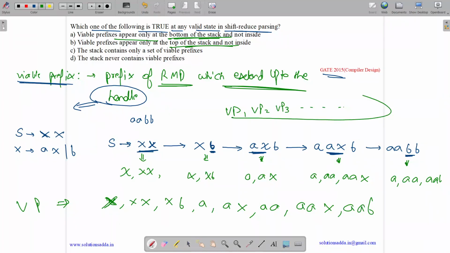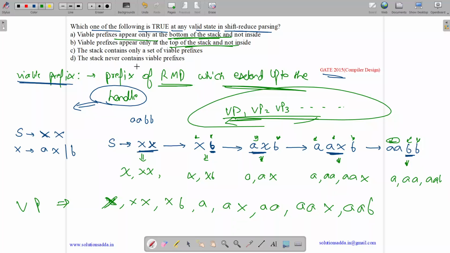At any step we can write it as a combination of viable prefixes. Here X is a viable prefix, B is a viable prefix. Here AX is a viable prefix, B is a viable prefix. Here A is a viable prefix, AX is a viable prefix and B is a viable prefix. A is a viable prefix, AA is a viable prefix, B is a viable prefix. So it can be written as a combination of viable prefixes.